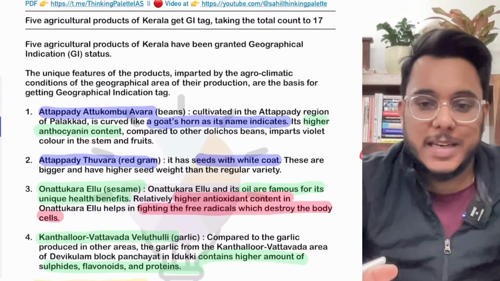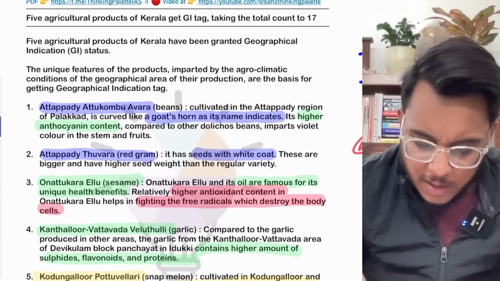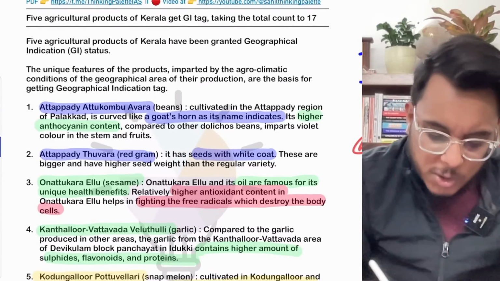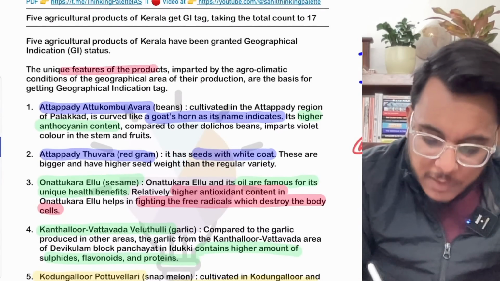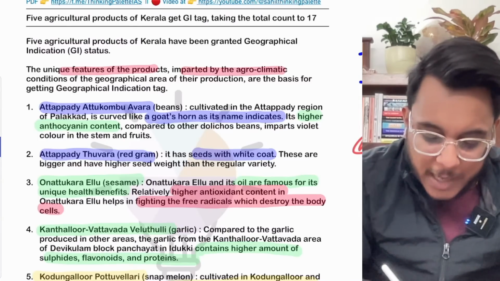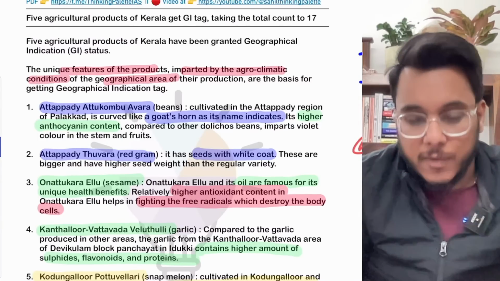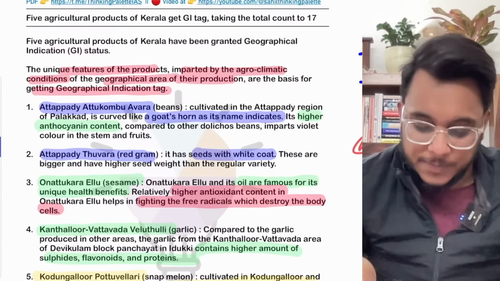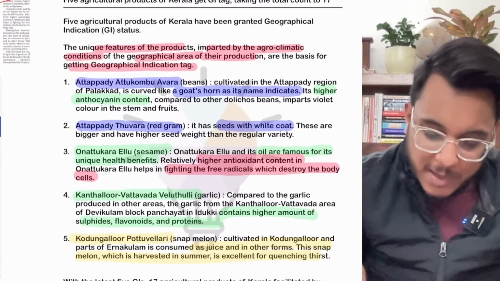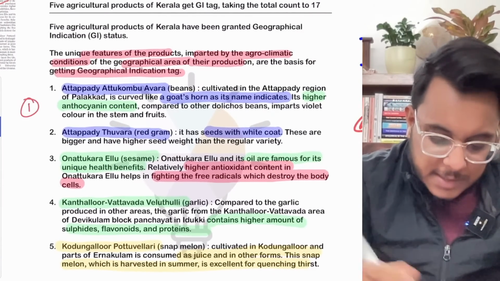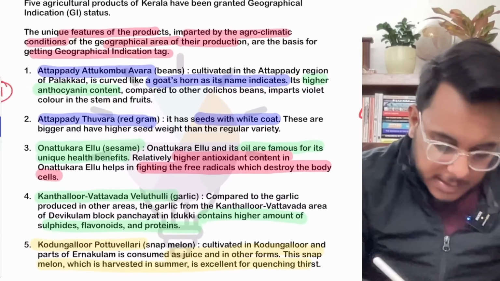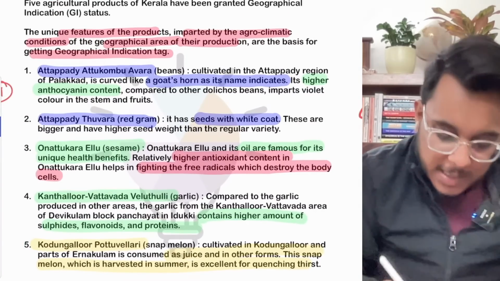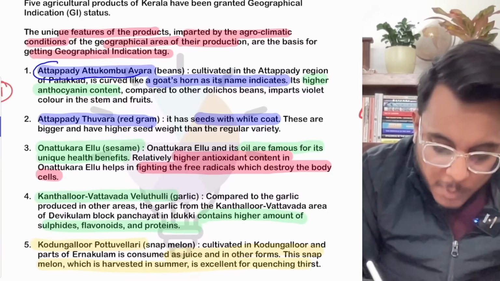So basically guys, what are these crops? First of all, as given in the article, the unique features of the product imparted by the agroclimatic conditions of a particular geographical area of their production are the basis of getting the GI tag. Okay, so the 5 crops have been given. Number one is Attappadi. Yes, the first crop is the Attappadi Attukombu Avara.